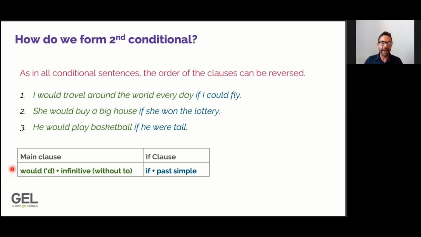If we look down here at our form, you can see that all we have done is an exact reversal. We start with would, followed by the infinitive without to, and we finish the sentence with if, followed by past simple. Now, something to note, if you look at the space between the clauses here, you notice that there is no comma. When the if clause is second in the sentence, we do not use a comma. We only use the comma when the if clause is at the beginning of the sentence.